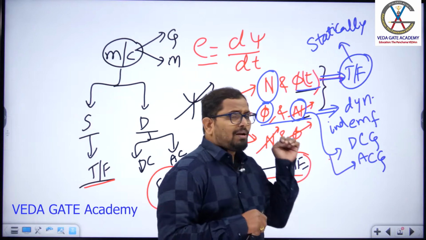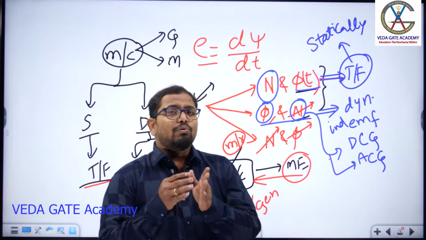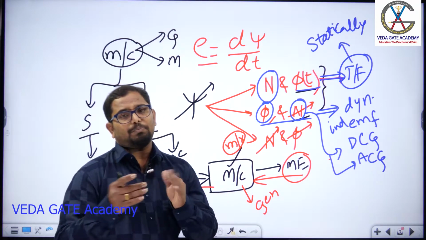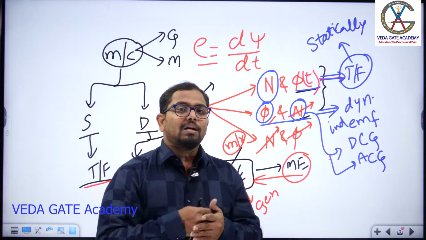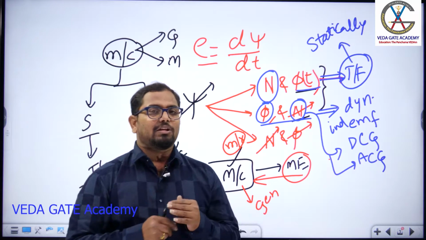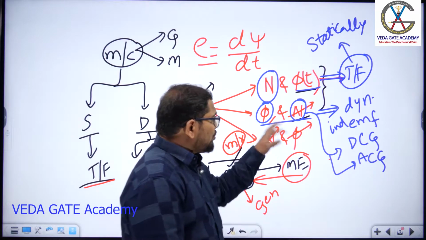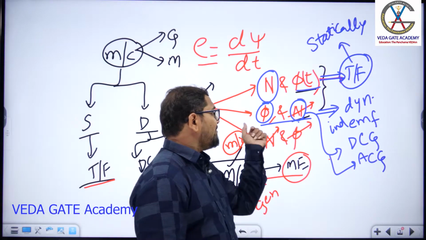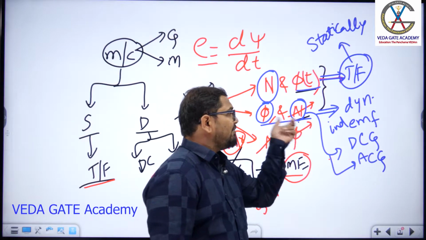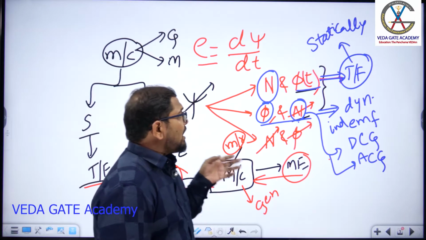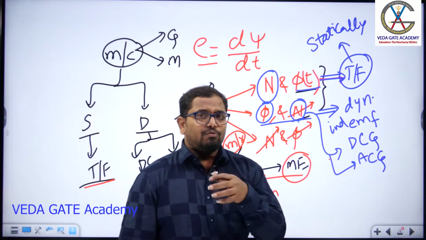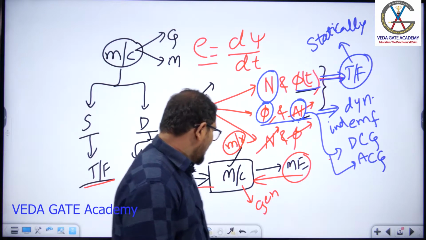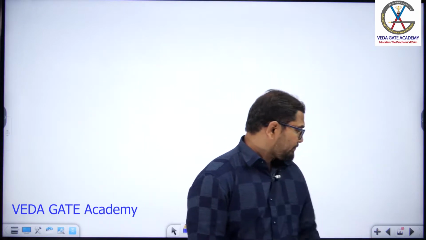How do we vary the number of turns with respect to time? We will not vary the number of turns with respect to time; we will vary the number of turns with respect to space, and the space angle will vary with respect to time. That is the usual meaning of varying N. And we give separate names to these combinations, so let us discuss those things.